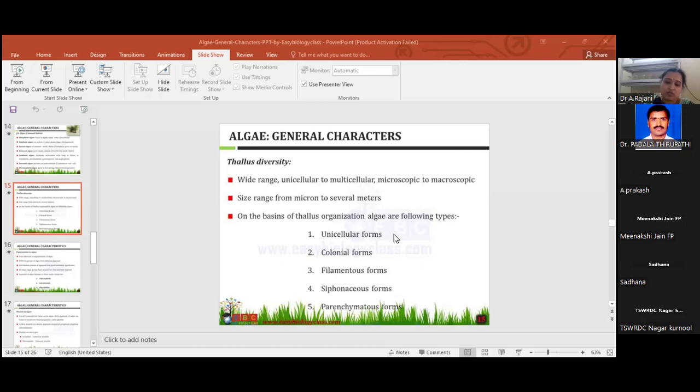Coming to the filamentous form. Filamentous form is again divided in 2 types. One is a simple unbranched filament. Second one, foliage. Simple unbranched examples in the filamentous form: Ulothrix, Spirogyra, Oedogonium. Here, simple filament is there, but branches are absent.